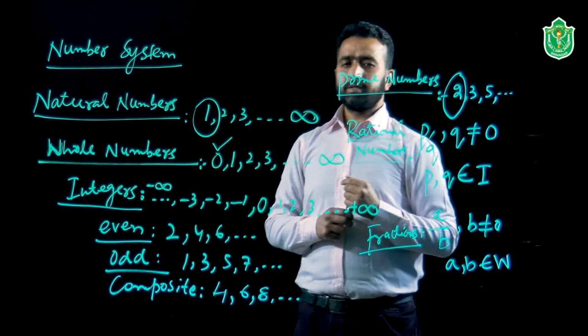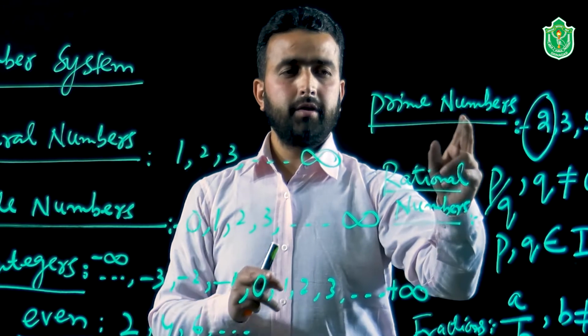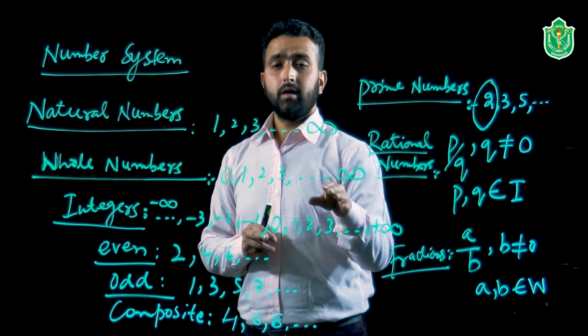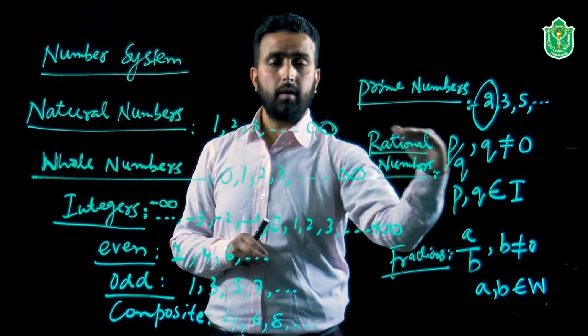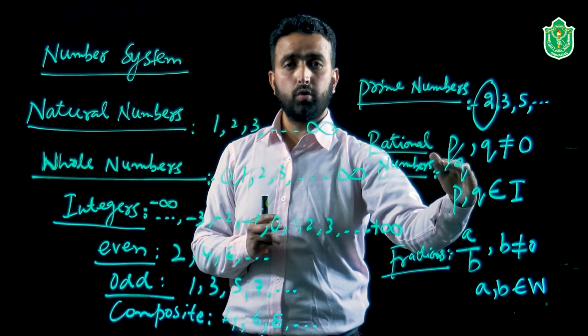Now the question arises, if we want to do the comparison between the natural and the rational numbers, the question will be: can these natural numbers be put in the form p by q? That means, can we give them the presentation of p by q notation?